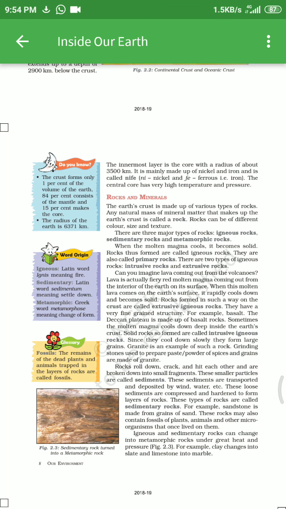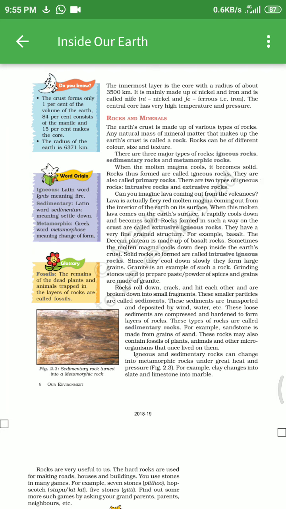Remember, these sediments are transported and deposited by wind, water, etc. These loose sediments are compressed and hardened to form layers of rocks. These types of rocks are called sedimentary rock. For example, sandstone. Sandstone is made from grains of sand. These rocks may also contain fossils of plants, animals and other microorganisms that once lived on them.